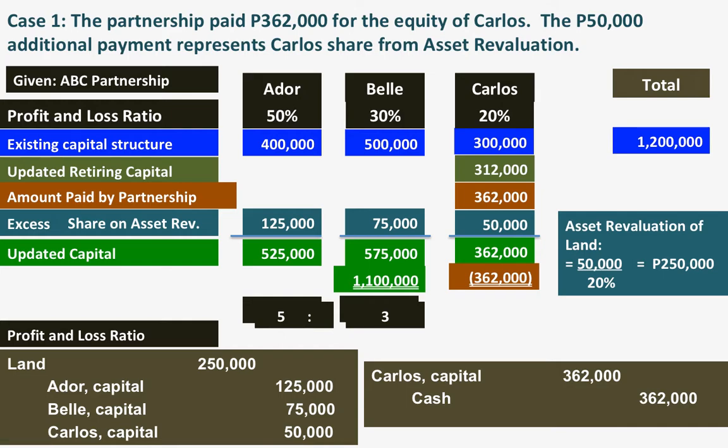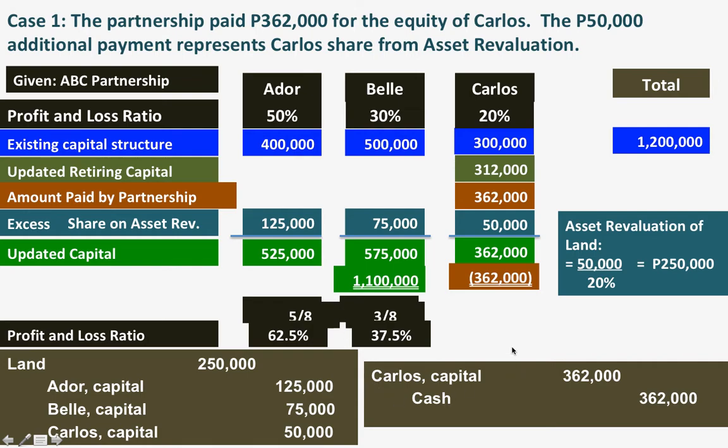And computing the percentage of 5 is to 3, 5 plus 3 is 8, so 5 over 8 for Ador and 3 over 8 for Bell. Okay, so now the new profit and loss ratio is 62.5% for Ador and Bell is 37.5%. Okay, because 50%, 30% is not 100%. So that's why we have to determine a profit and loss ratio that is equivalent to 100% for all partners.